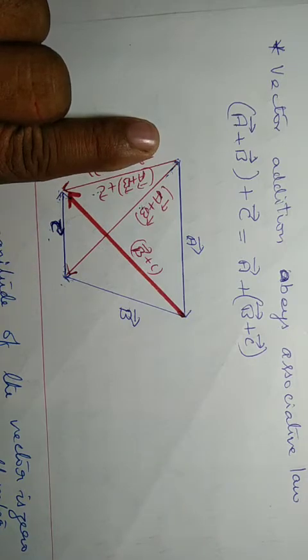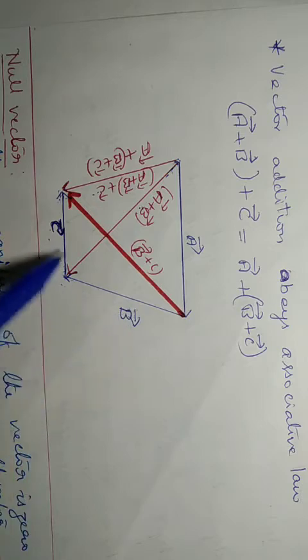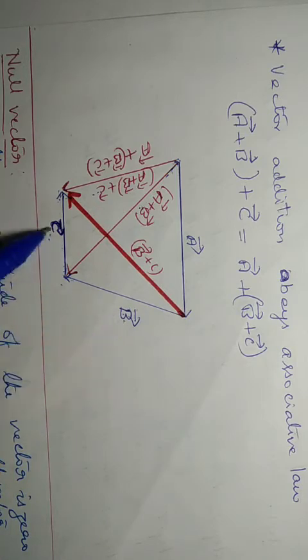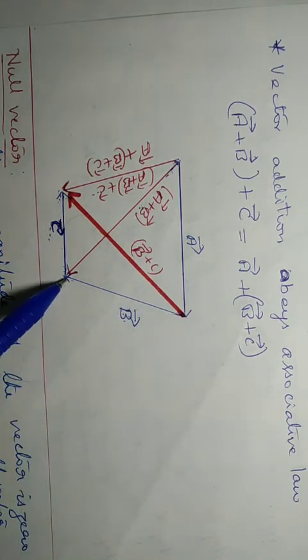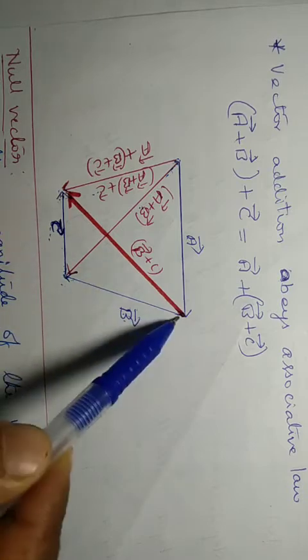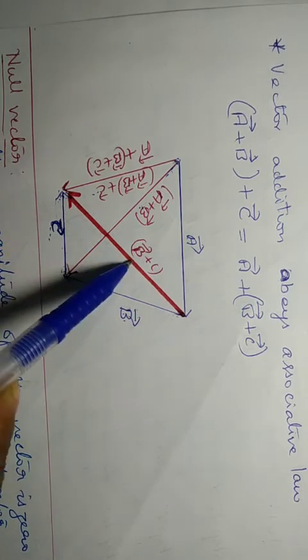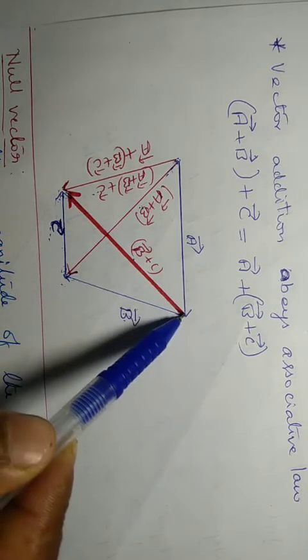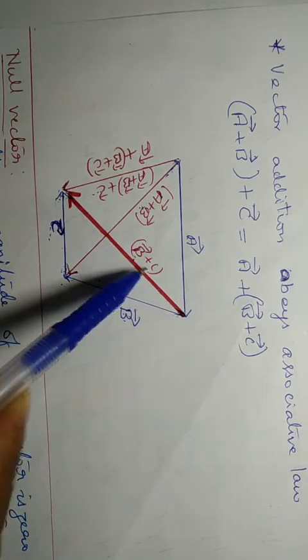Okay. Now see these two vectors B and C. This is the tail part, head of the B. This is the tail part of C, head of the C. Join these two vectors B and C. It gives B plus C. What is this vector? B plus C.